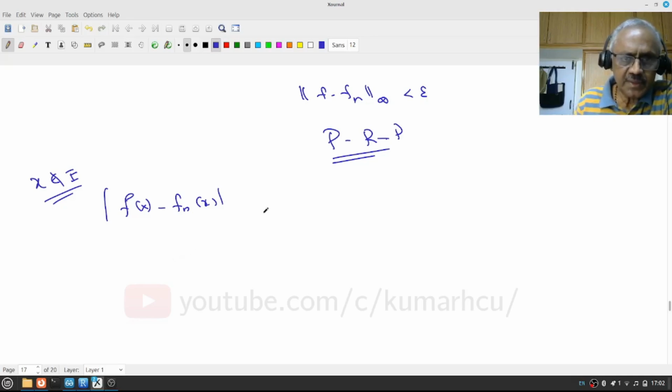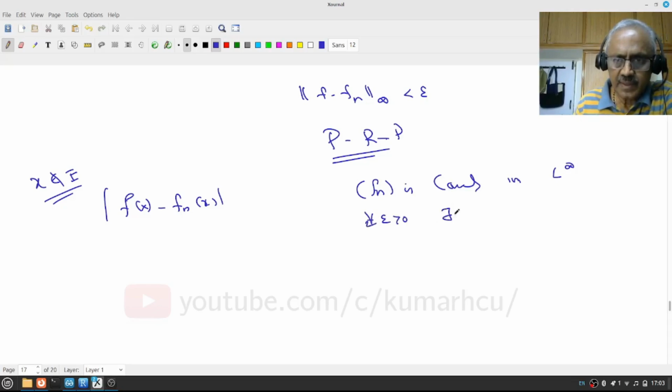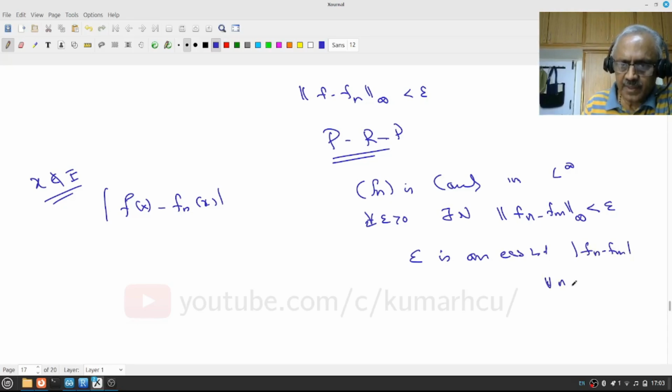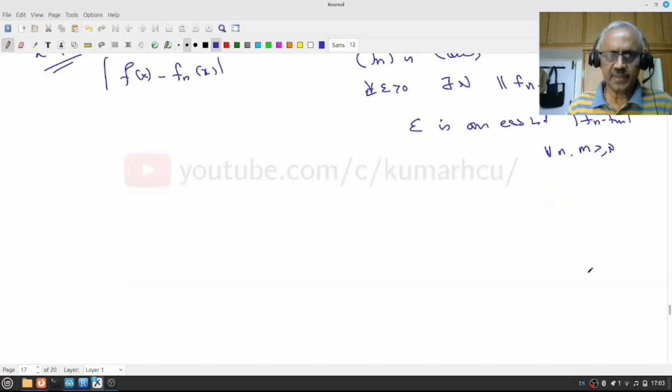Notice that f_n is Cauchy. Therefore, for the given epsilon, there is a natural number N such that the L infinity norm of f_n minus f_m is less than epsilon. That is, epsilon is an essential bound for f_n minus f_m for all n and m greater than or equal to N. I'm just rephrasing, saying the same thing in different words.